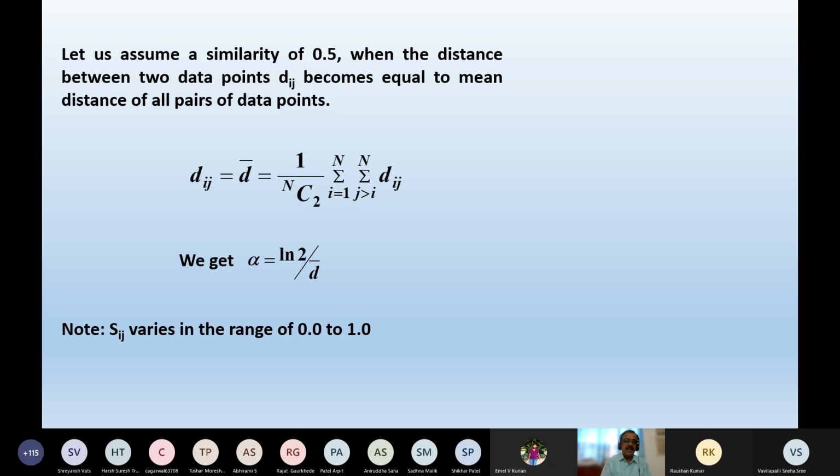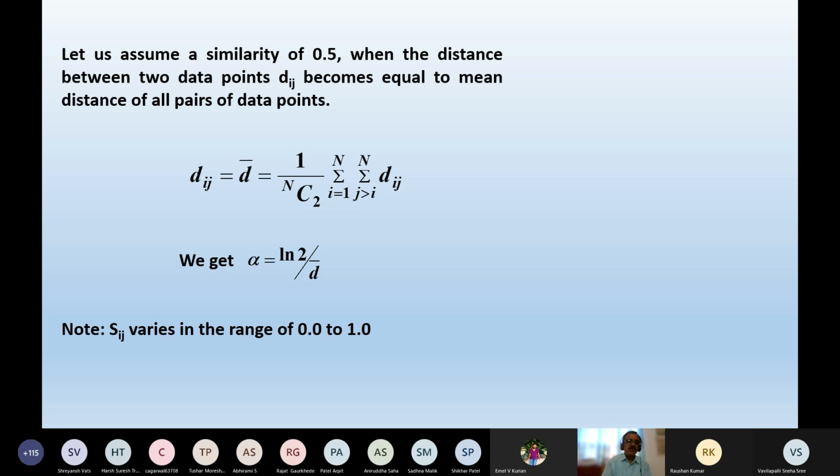So 1 divided by nC2, multiplied by summation i equals 1 to n, summation j greater than i to n dij. That means I'm going to consider only one side of the principal diagonal. Now, if I do that, then very easily I can find out the mean distance value, that is d bar. And here I'm just going to put dij equal to d bar.